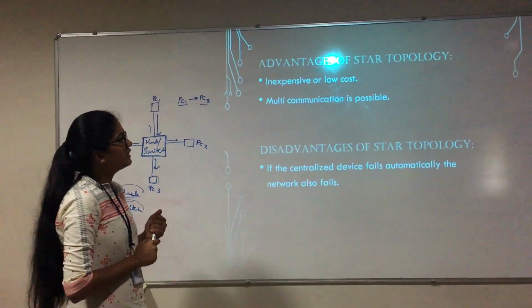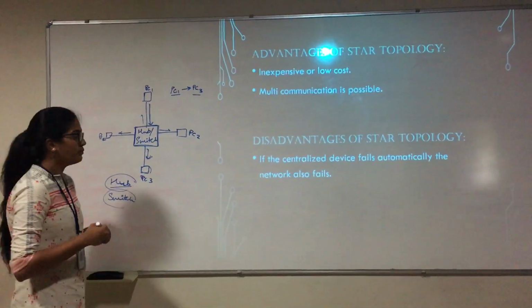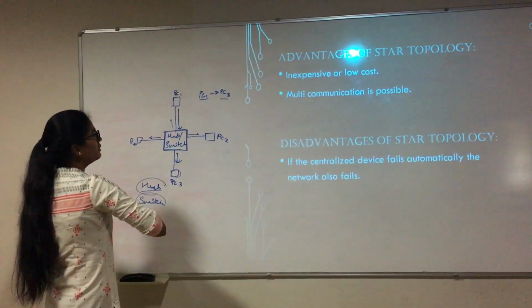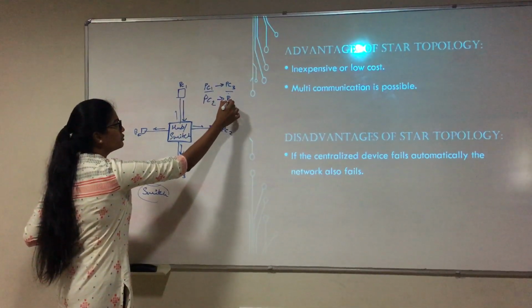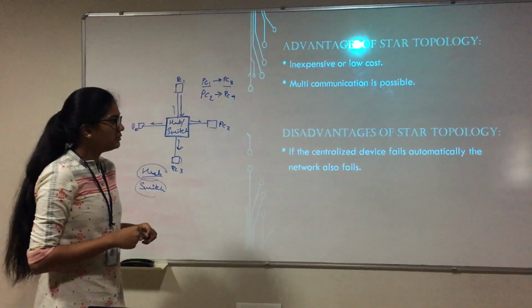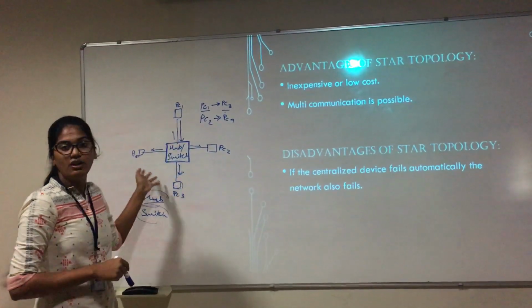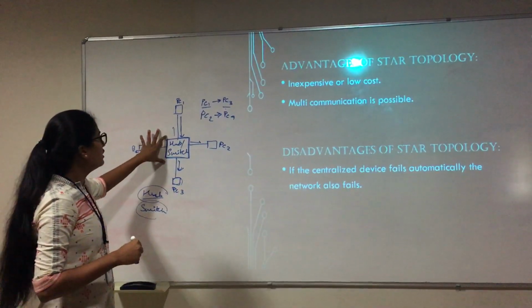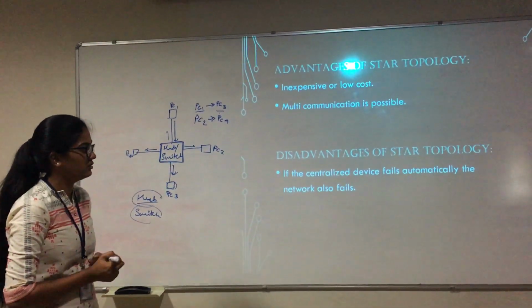Okay, the advantage of star topology: inexpensive or low cost. Multi-communication is possible. That means when I'm sending the message from PC1 to PC3, I can again send a message from PC2 to PC4. Disadvantage of star topology: if the centralized hub fails, automatically the whole network fails because the transmission takes place through this centralized host.